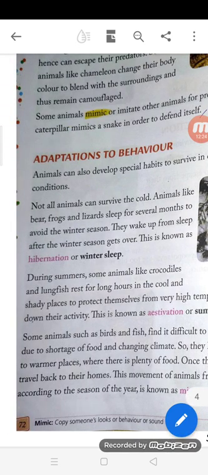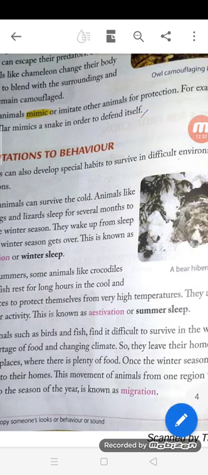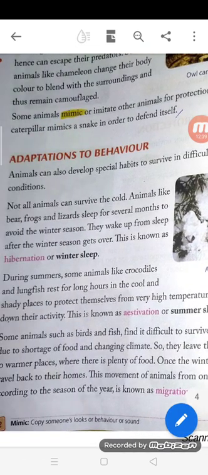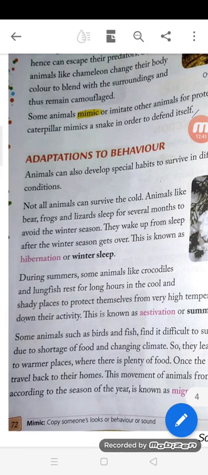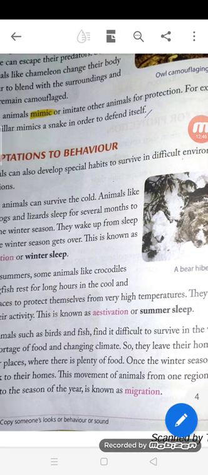So during summer season also, some animals like crocodiles and lungfish rest for long hours in cool and shady places to protect themselves from the high temperature. They also slow down their activity during this period. So this is known as estivation or summer sleep.